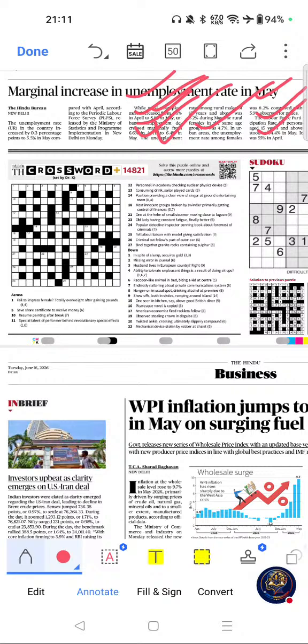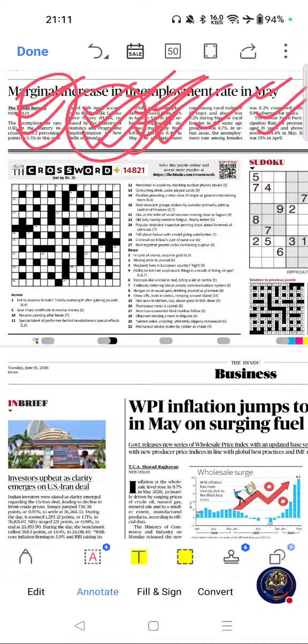Move on to key themes related to this article: PLFS, LFPR, unemployment rate, employment trends, and female labor participation. These are the key themes related to this article, and possible question areas are PLFS, labor force participation rate, and worker population ratio. These are the possible question areas related to this article. Please go through this one.